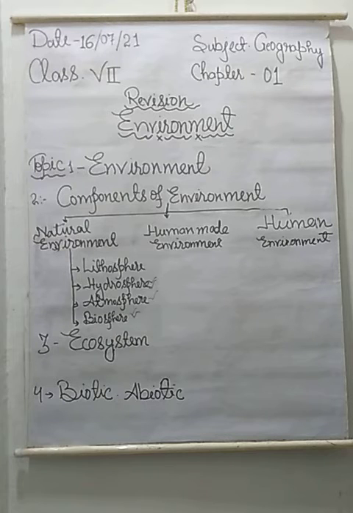So students, as I told you, all the things that surround us, like physical material and natural material. The natural material or natural environment refers to the biotic and abiotic environment. The word biotic stands for all living organisms like plants and animals.